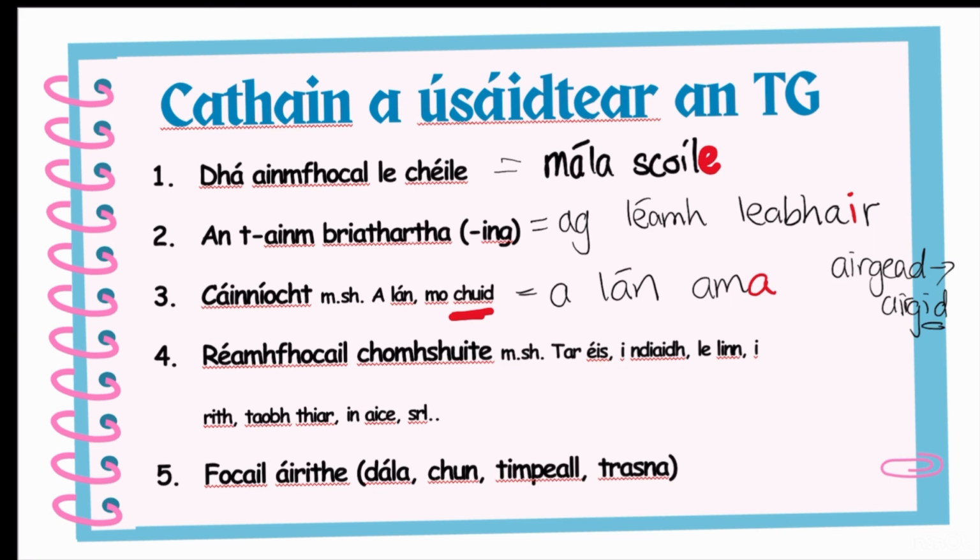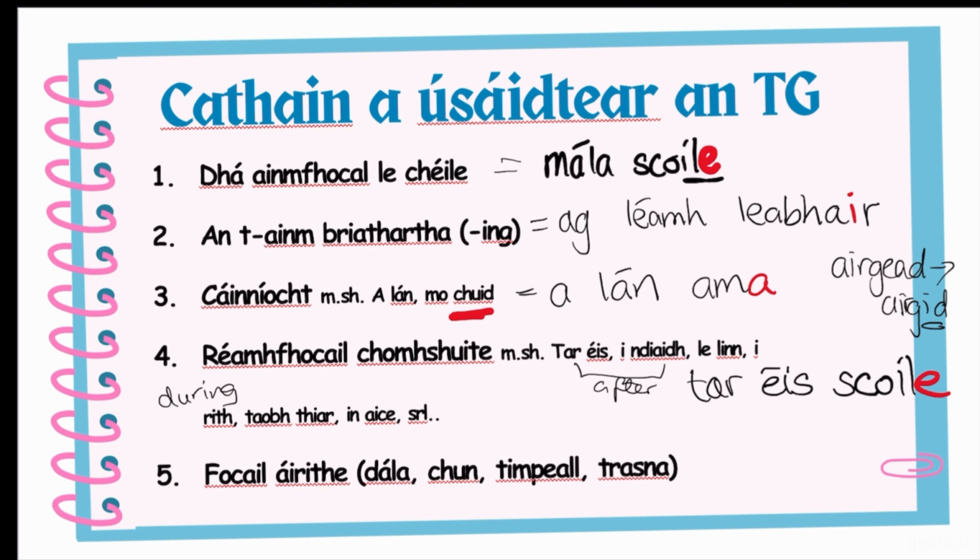The next one is after the réamhfhocal comhshuite, and that is a compound preposition. So all of these words are compound. There's two words: tar éis meaning after, and i ndiaidh meaning after. Le linn and i rith both mean during. Taobh thiar, behind, and taobh leis, beside. So, for example, we know that scoile is the Tuiseal Ginideach of scoil. So after school becomes not tar éis scoil, but tar éis scoile.